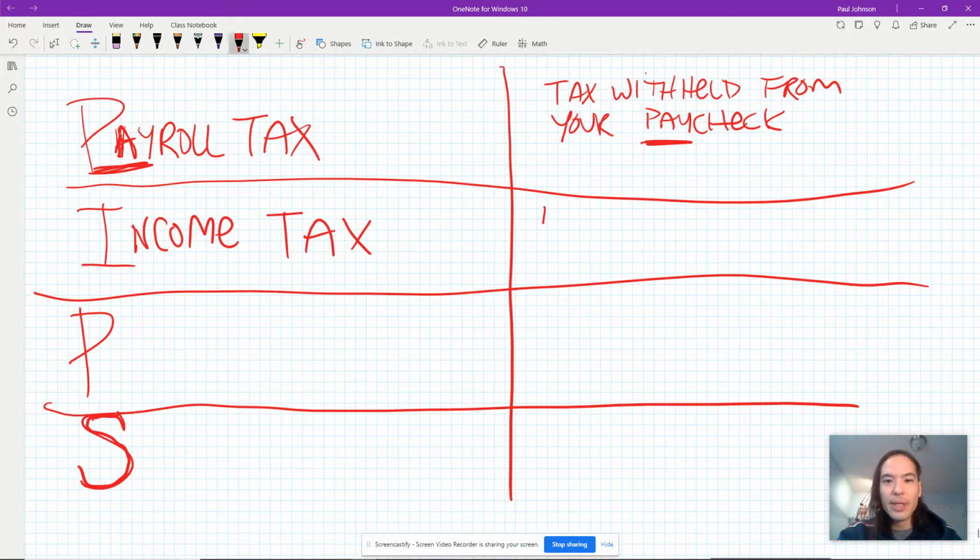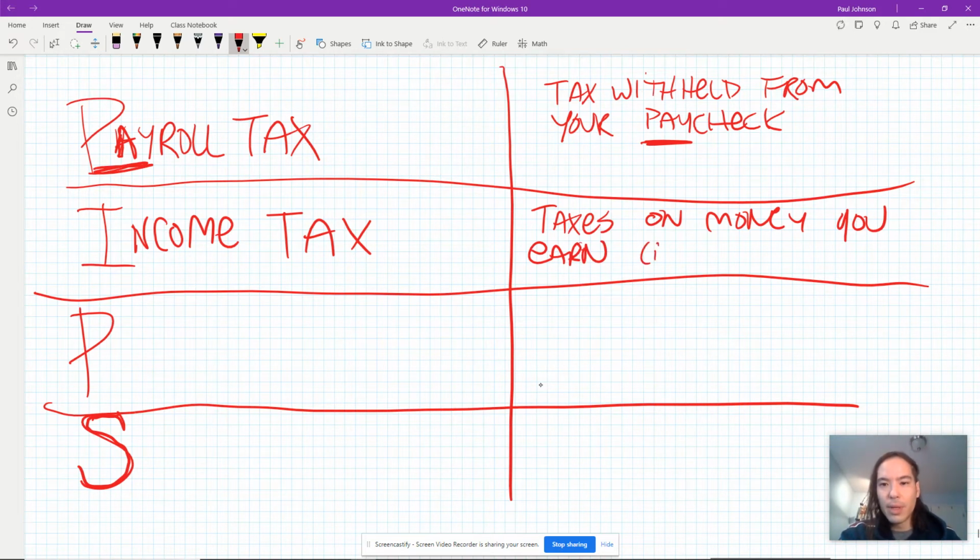All right. So taxes on money you earn. And remember, income equals money coming in. It's earnings, the money coming in. All right. So payroll tax, this is on a paycheck only. Income tax is on any income I make.